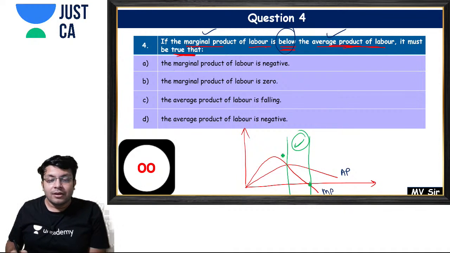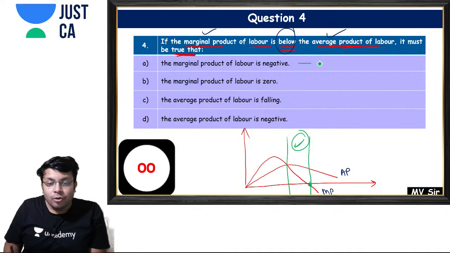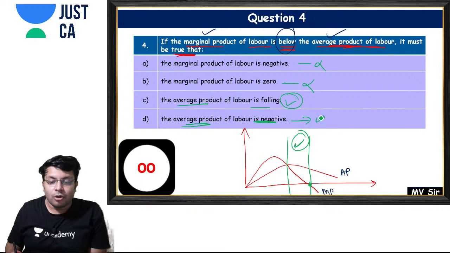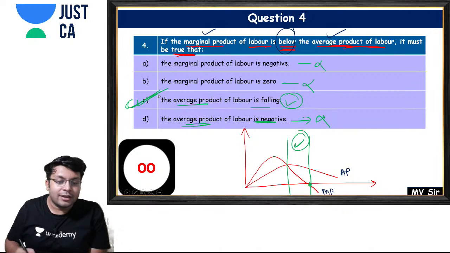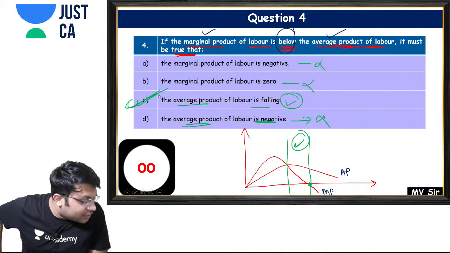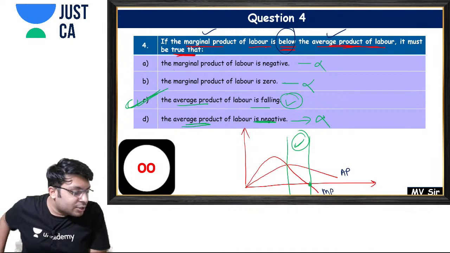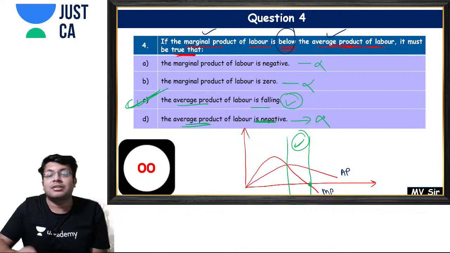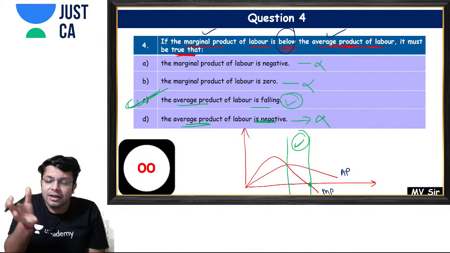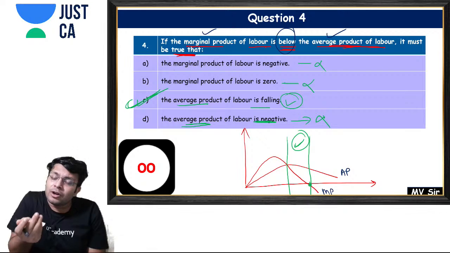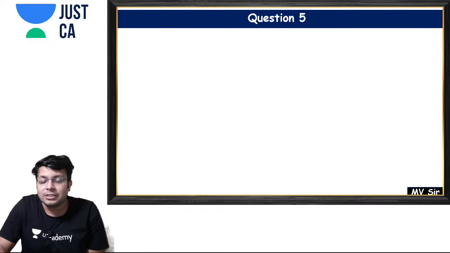Then what will happen? Your marginal product is negative? No, this is wrong. The marginal product is 0? No, it is not 0. The average product is falling. Yes, the average product is falling over here. And the average product of labor is negative? No, this is also wrong. So what is the answer? Option C is the answer. So these types of questions you should solve using the diagrams itself. You don't need to remember anything else. Remember the diagram, and if you remember the diagram, then you will be able to solve these questions very easily.